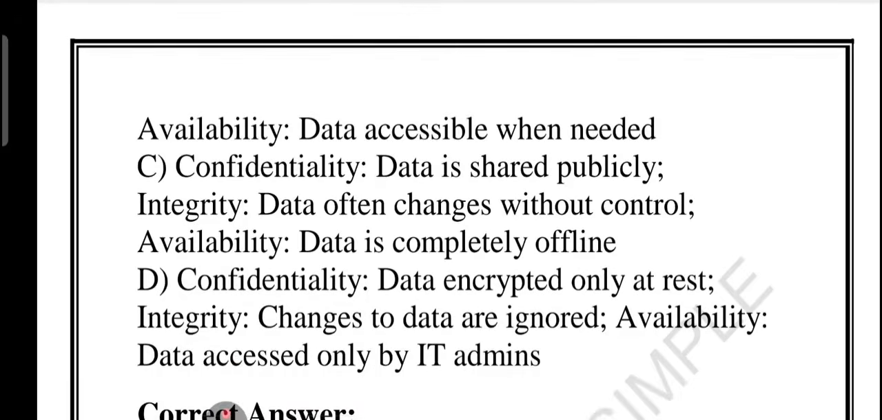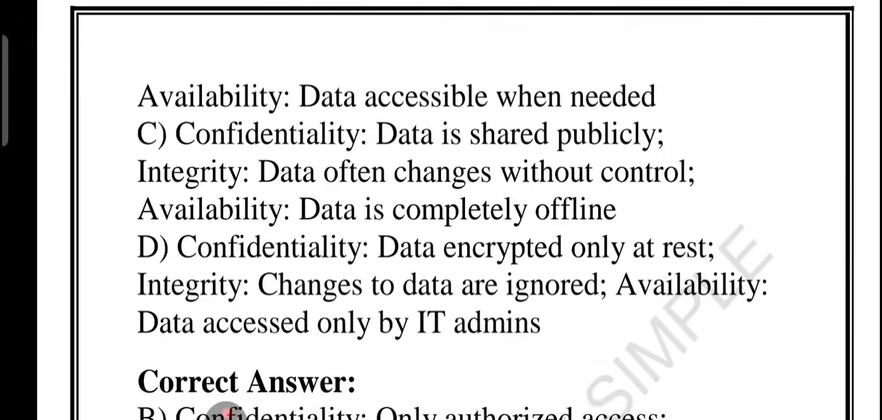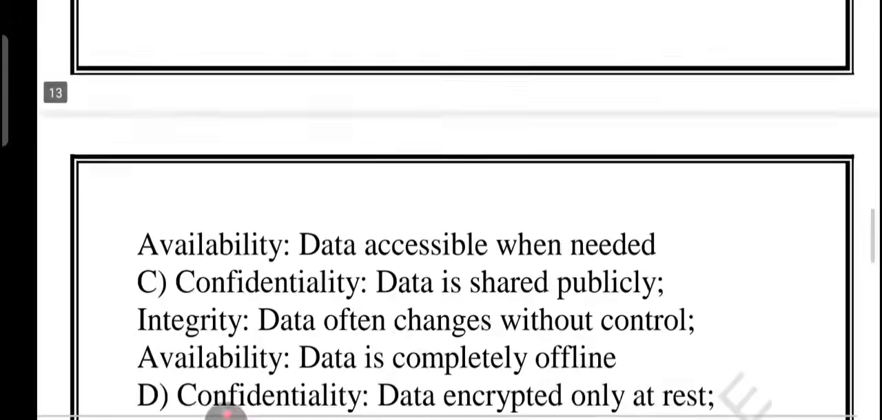Option number D is again wrong. CIA triad is broader than this, right? Confidentiality is not about only encryption. Integrity requires proper tracking of changes. And availability is for all authorized users, not just IT admin. So the correct answer to this question is option number B. Please remember it.